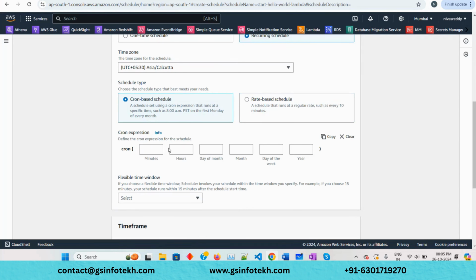So there is something called cron expression, widely used in data engineering terminology. So what a cron expression does is it's a schedule, but it would be recognized in a 6 digit or 5 digit thing, 1 2 3 4 5 6. And this has certain values like first box is minutes, second box is hours, third is day of month, day of week, year. So basically when you see, I'll just give you an example. This is not very important, but it's good to know cron. What does cron mean? Whenever someone talks about cron, it is related to scheduling.